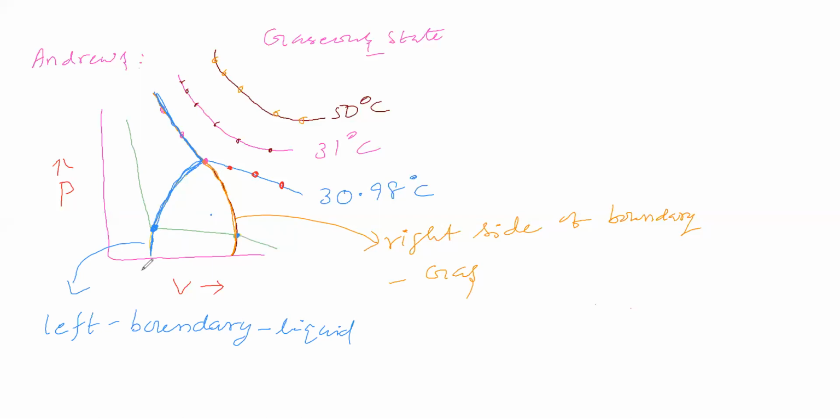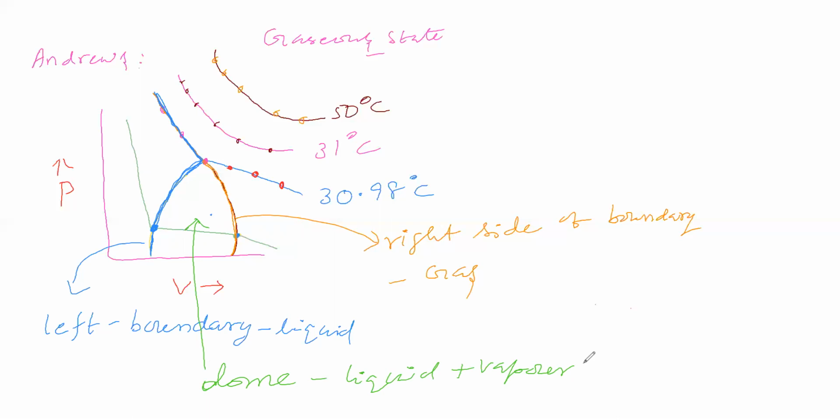Now, within the dome, how is it there? That we will see. Within this dome, carbon dioxide is in liquid-vapor state. Some amount in liquid state, some amount in vapor state. Like this it is there.